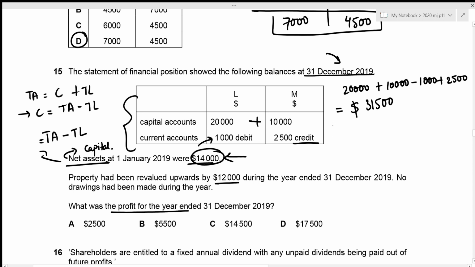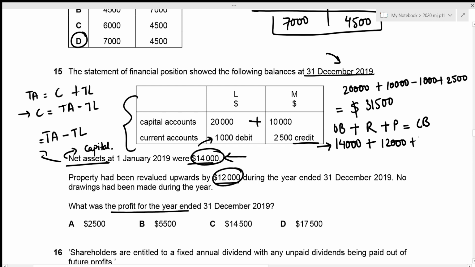Now we can easily create an equation. We will start with our opening balance of the capital account. Then we will add the revaluation upwards. Then we add our profit for the year as well. And this will give our closing balance, right? The opening balance in this case is 14,000. We are told that the revaluation upwards was by 1,200.